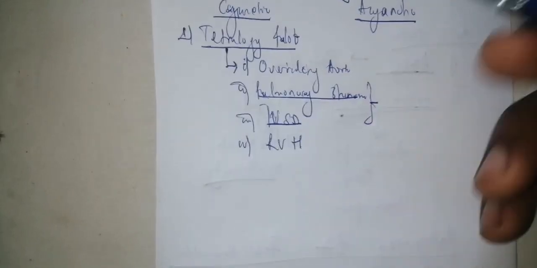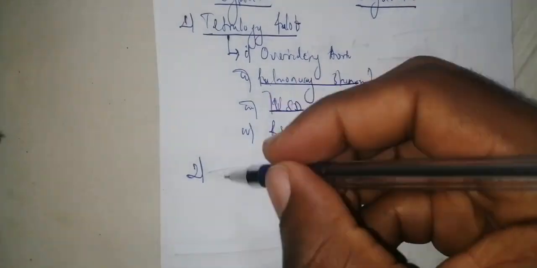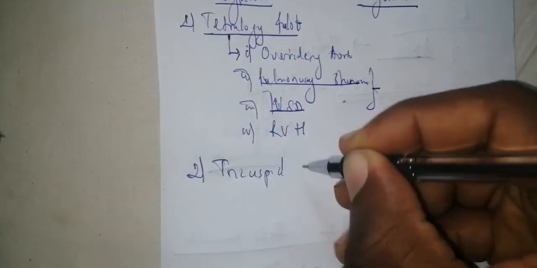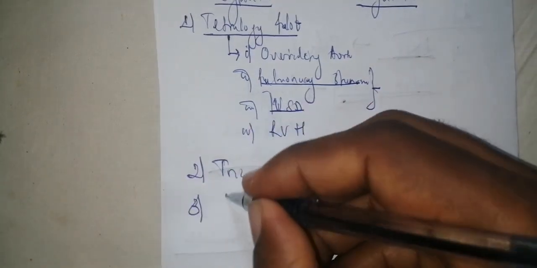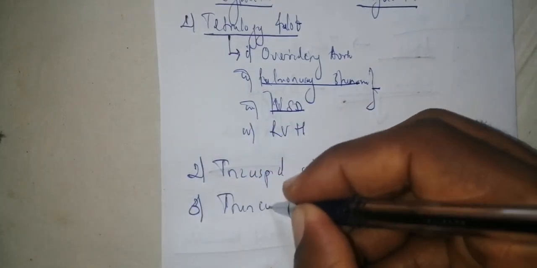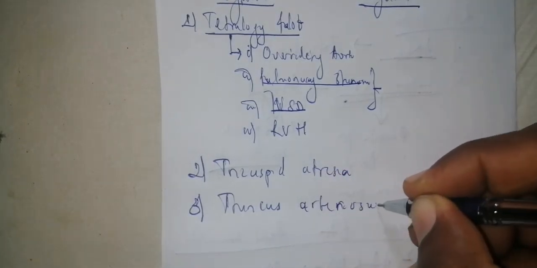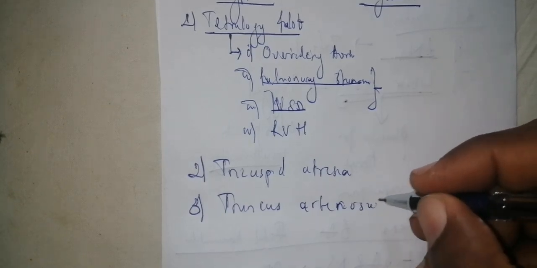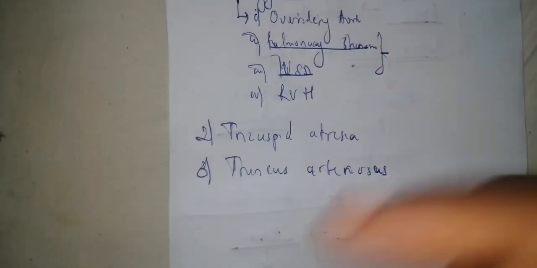Now, the second point inside cyanotic congenital heart disease is tricuspid atresia. Is it clear? Tricuspid atresia is also a cyanotic congenital heart disease. You have a truncus arteriosus, meaning that the pulmonary artery and the aorta did not divide. Is it clear? They have a truncus in common.